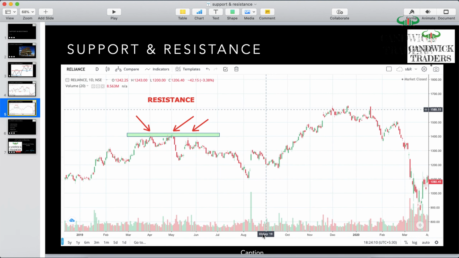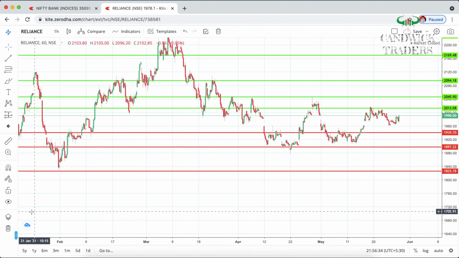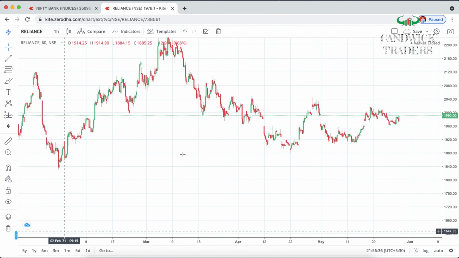Then you'll come to know easily what the chart patterns are, what the resistance is, what the support is, and by seeing the chart you can identify the resistance levels also, if you practice. Practice makes a man perfect, so it is very applicable to our stock markets also. We have some other indicators which give support and resistance too. The first is moving average. Let's see how the moving average gives you support and resistance.